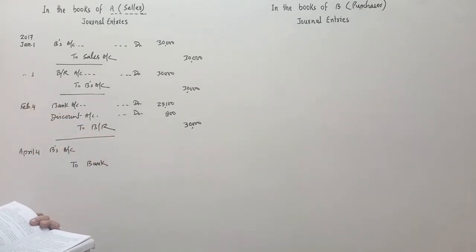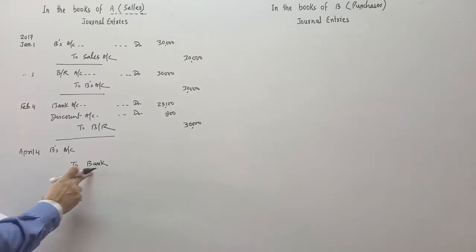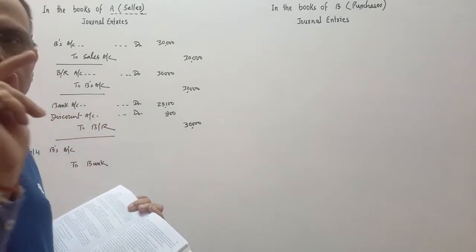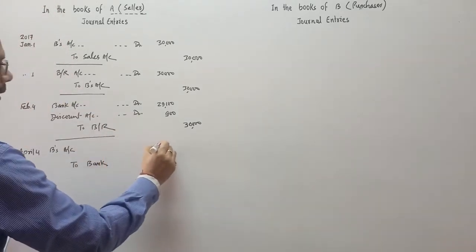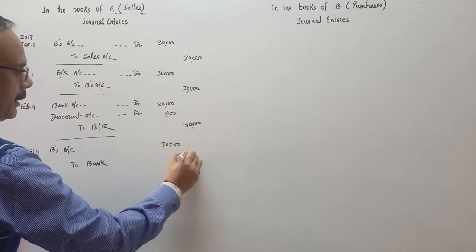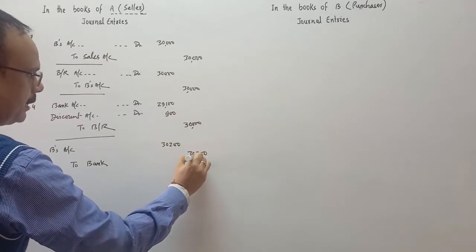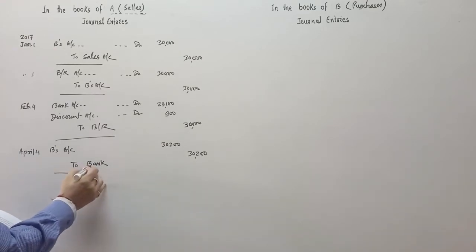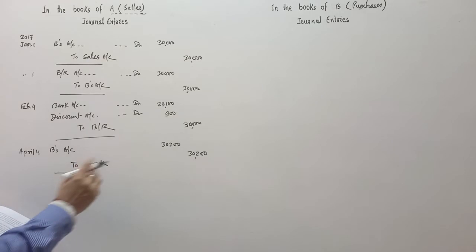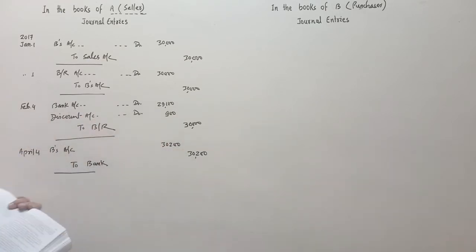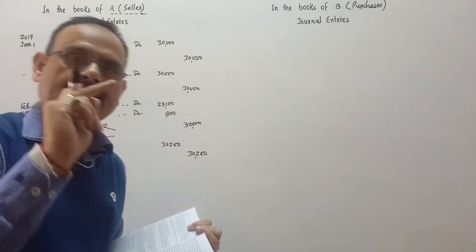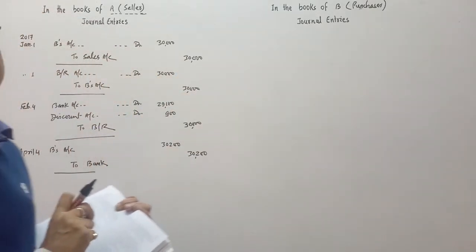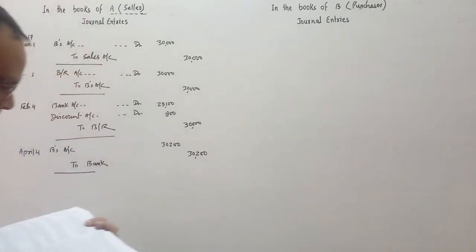So it is dishonored, and noting charges paid by the bank. Here the noting charges is paid by the bank because bank is the holder of the bill on the due date. So the entry will be 30,200 including noting charges. Noting charges is paid by the bank. So I will credit the bank account including the noting charges, and this will be added to B's account, because this amount we will finally take from B. We will finally take from B because B is responsible for the dishonor of the bill.